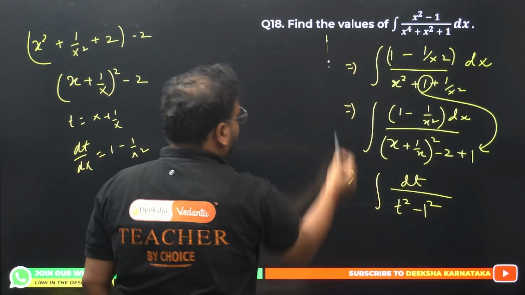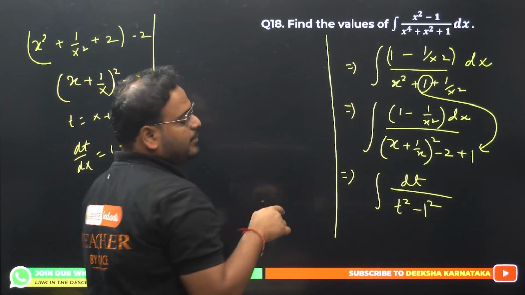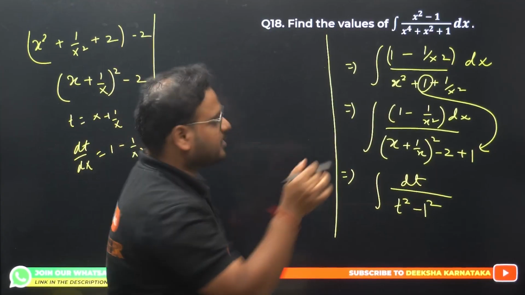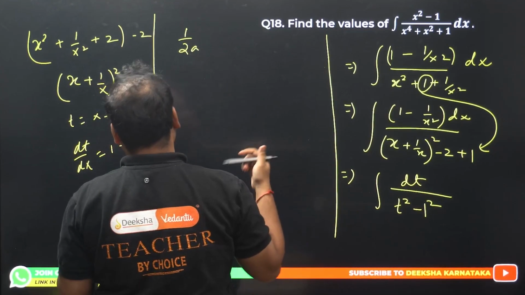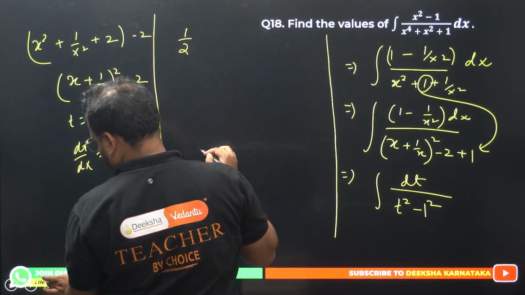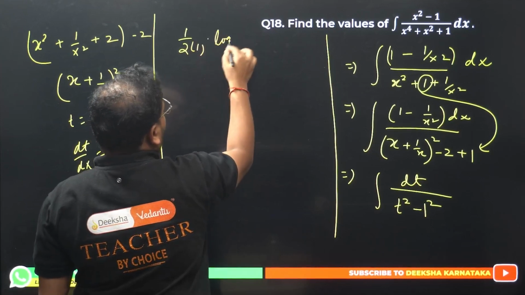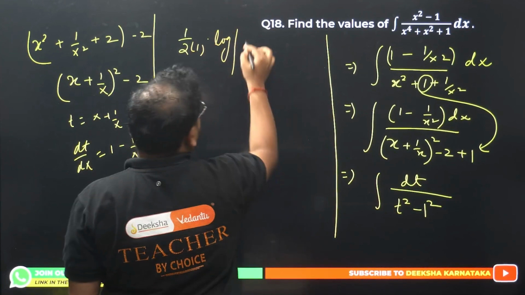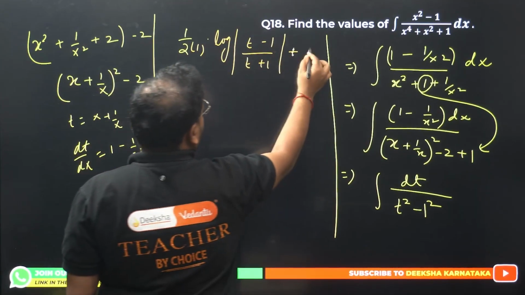Now we can apply the formula for this. What is the formula? Integral of dt by (t square minus 1), that is x square minus a square, the answer is 1 by 2a. A in this case is 1. So I write this as 1 by 2 into 1, and we have log of (x minus a) upon (x plus a), that is (t minus 1) upon (t plus 1), plus c is there.